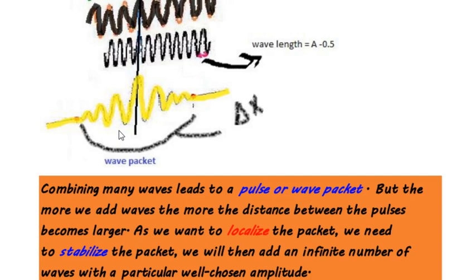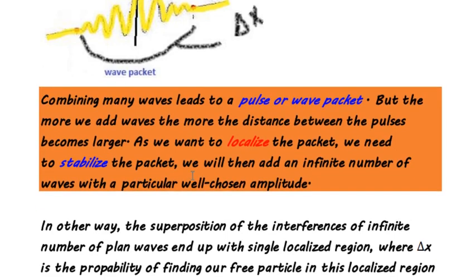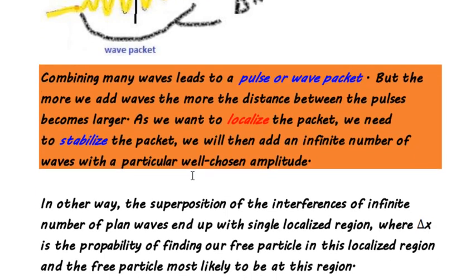that will result in some amount of uncertainty in determining the position of the particle, because we are not precisely determining a single momentum; rather, it is changing momentum, and it has some amount of uncertainty value, and this is called the wave packet. It's the method by which we can describe the position of the particle in some localized region. So combining many waves leads to a pulse or wave packet.